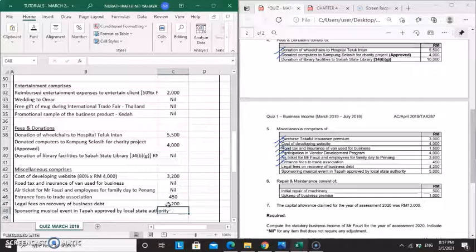Okay, sponsoring musical event in Tapa approved by the local state authority. So this falls under specific deduction. As it's already recorded in the SOPL, so we just put nil here.